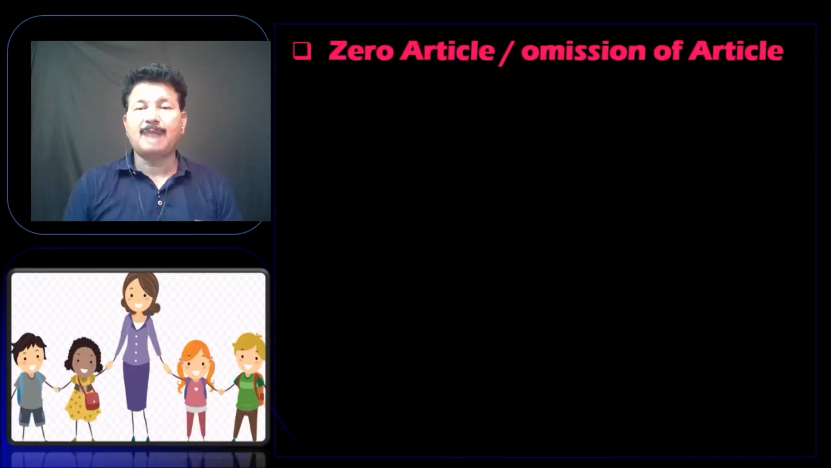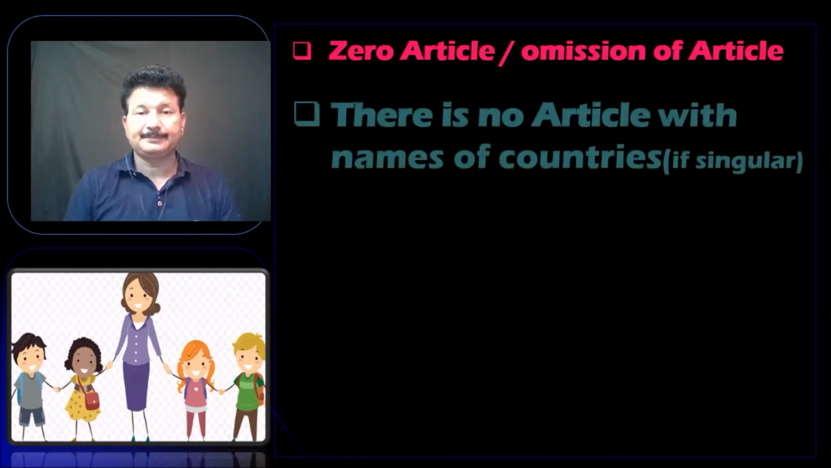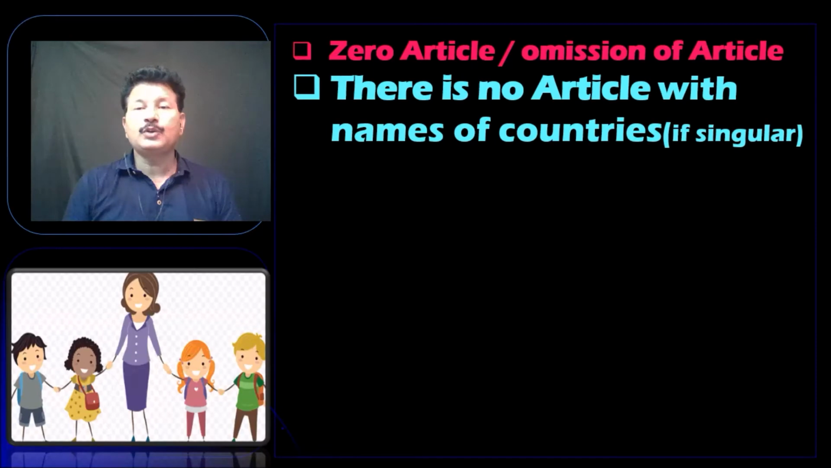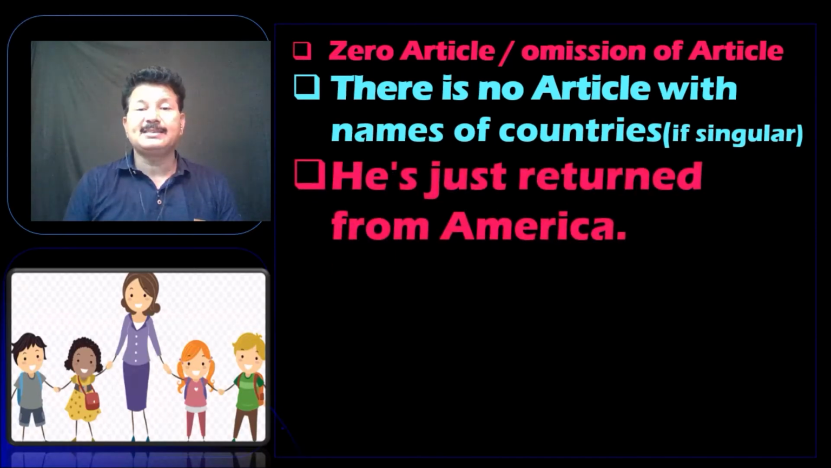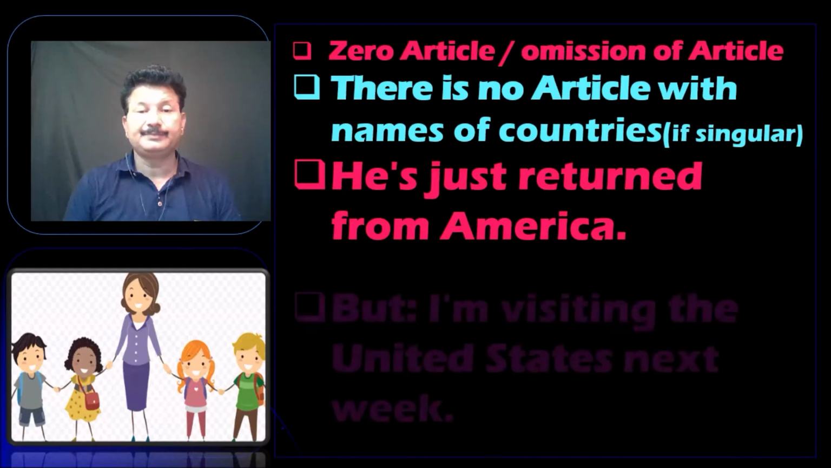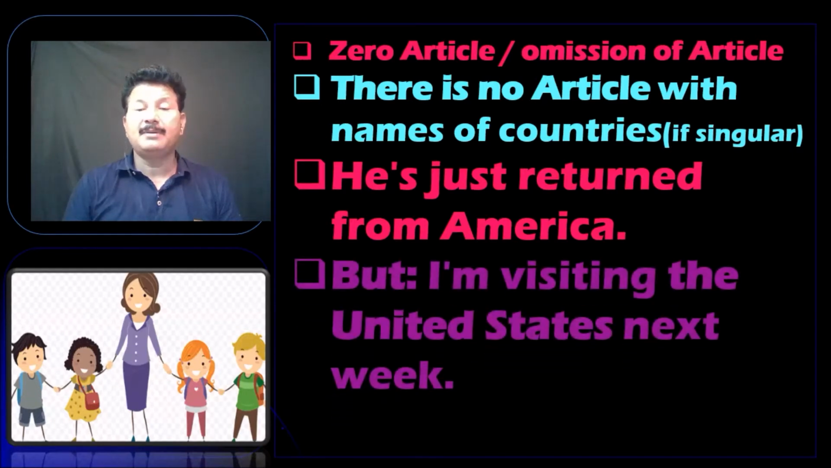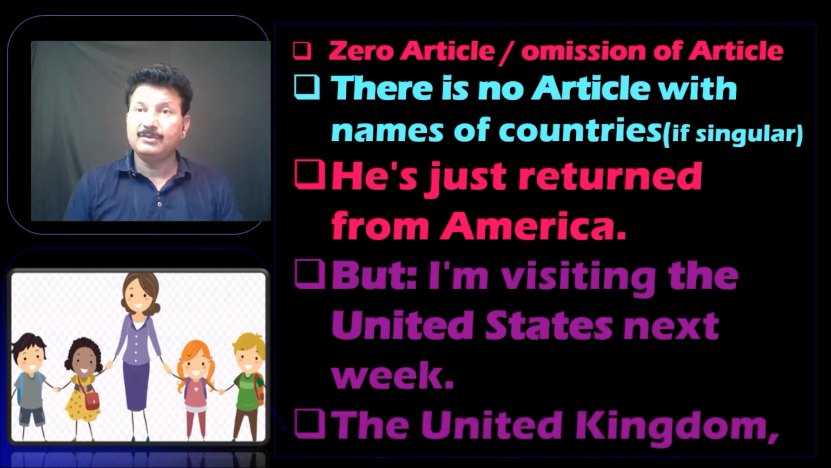So up to now we have learned where to use a, an, and the, and from now we will learn where we should not use any article. This is called zero article or omission of articles. We should not use any article with the names of countries if it is singular. For example, he has just returned from America. But remember, I am visiting the United States next week and the United Kingdom.